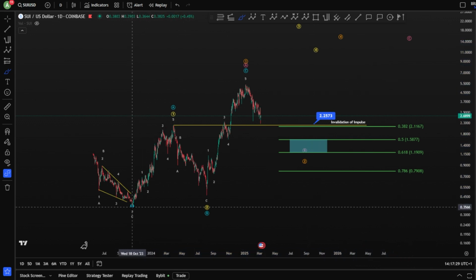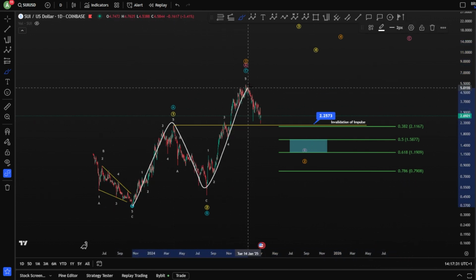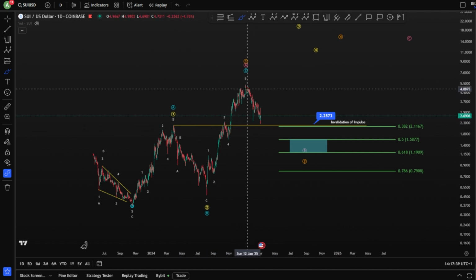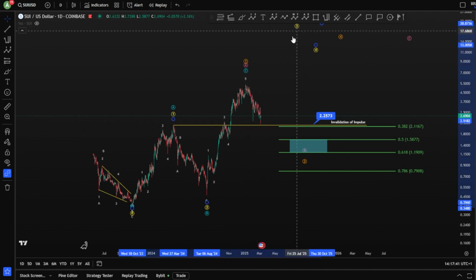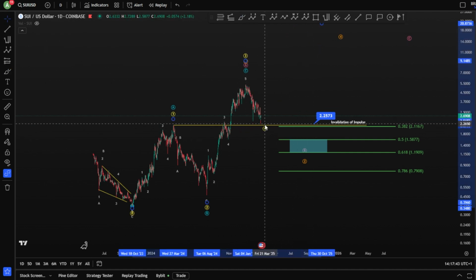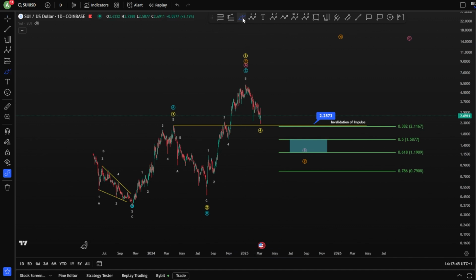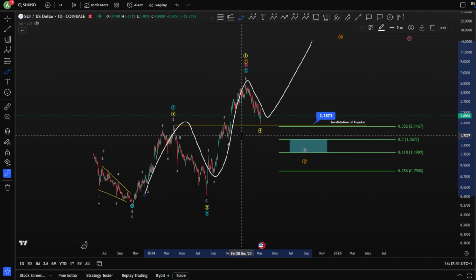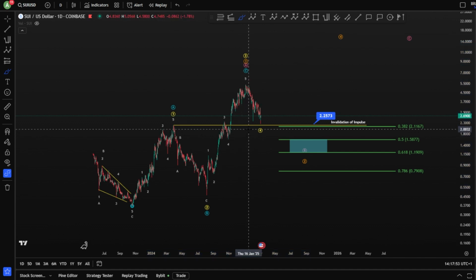In the second bullish scenario, we have 1, 2, and potentially a wave 3 here. However, as you can see, we're very close to the invalidation level here for this impulse, where your wave 4 is not allowed, of course, to interfere with your wave 1. So very close, of course, for this invalidation, and if taken, of course, we cannot consider this scenario anymore as an impulse toward the upside.